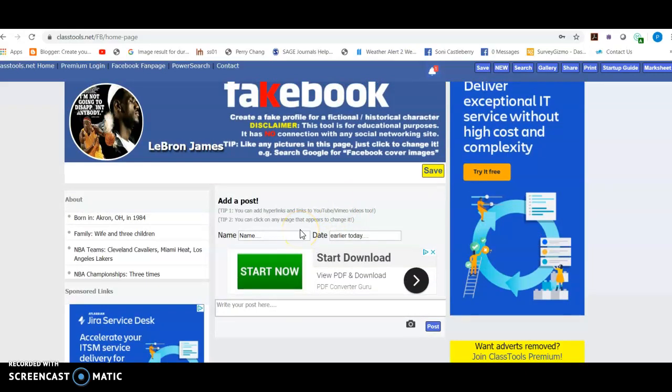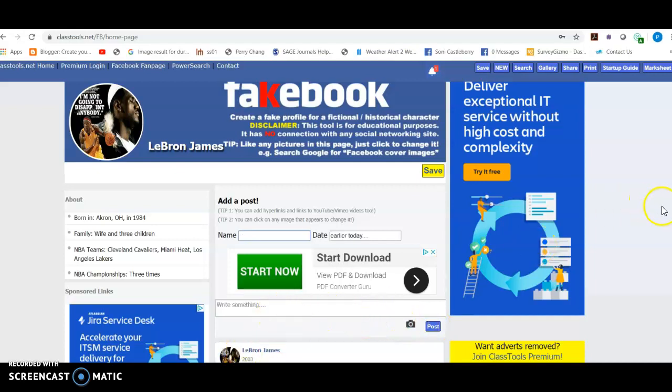Now you can post as the person, or you can post as somebody else, and then you can also interact with the post. So let's say it's LeBron James that does an initial post, and I didn't memorize all these dates, but let's just go with them for illustrative purposes. Let's say he got drafted by the Cavaliers in 2003. So he's going to say, so excited to stay in Northwest Ohio. Remember, he went straight to the NBA, didn't go to college, for my NBA career. Okay, and so he posted that.